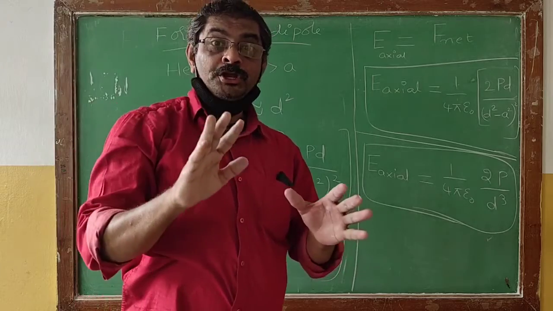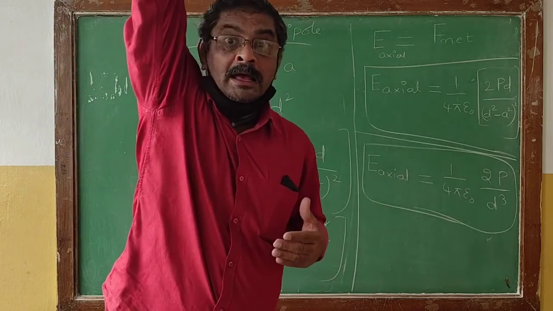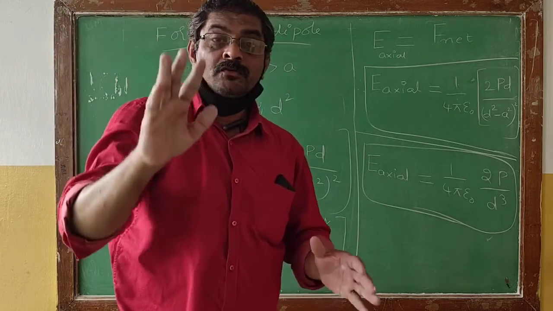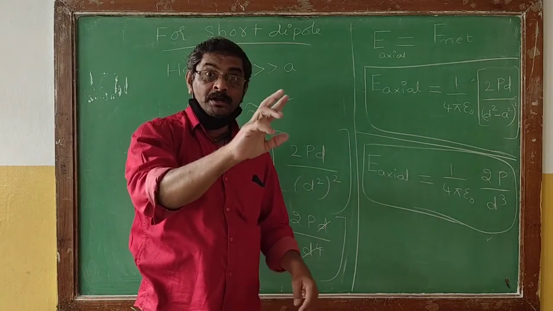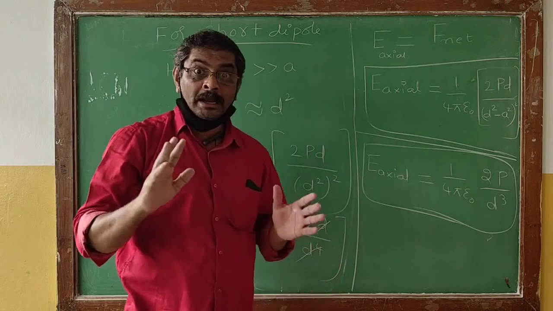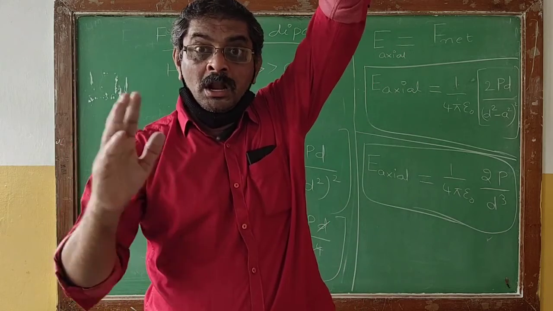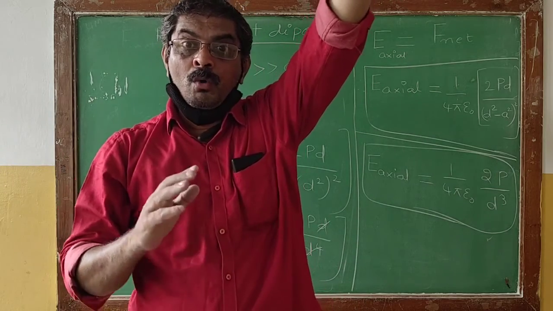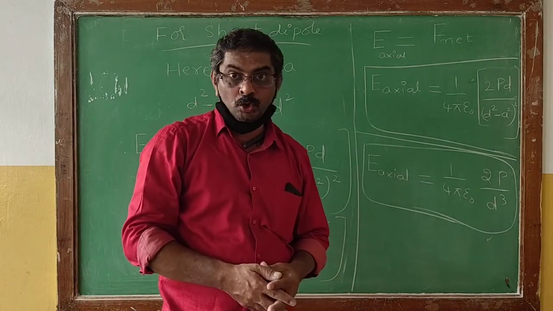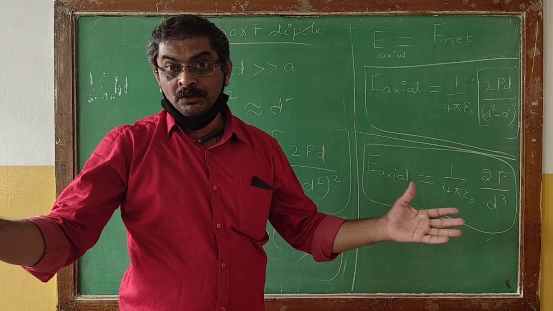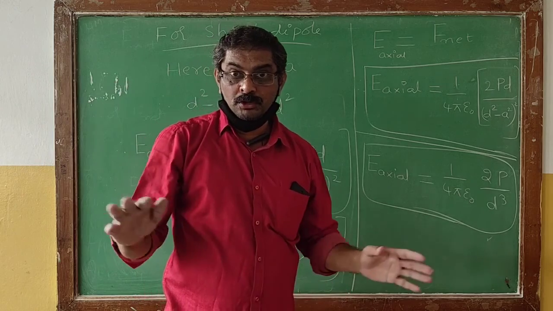First we need to obtain the formula for a long dipole, and then the formula for the electric field contributed by the short dipole, given by E axial equal to 1 by 4 pi epsilon naught times 2p divided by d cube. That is a beautiful expression, very important one for 4 marks. Hope you have all understood.